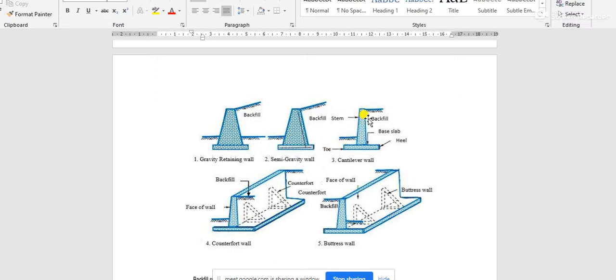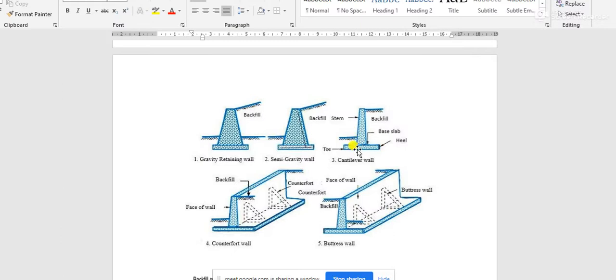To counteract the earth pressure and the bending moment and the deflection due to those earth pressures, reinforcement bars are given. In case of semi gravity retaining wall, some bars are provided, and those bars are given on the basis of judgment and assumptions. Those bars are not actually designed as per structural considerations.